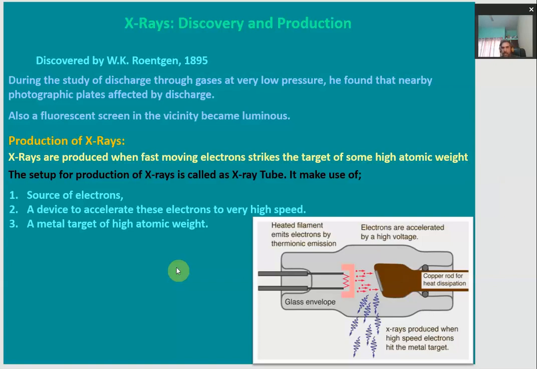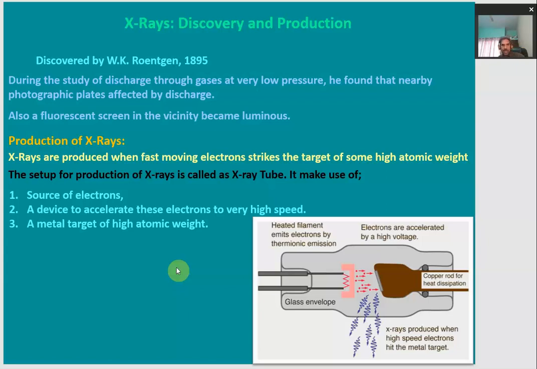When he noticed all these effects, he made further studies and came to understand that there are some rays, which he called X-rays, because at that time he did not know what name to give these rays. So till now they are used in the name of X-rays.